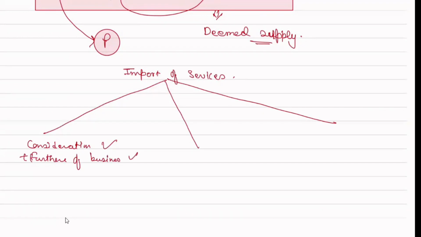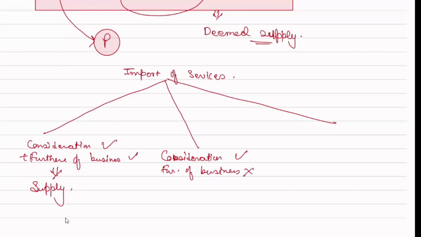Correct? Will it be supply? Import of service, sir, for consideration in the furtherance of business. Is it a supply? Yes sir, correct. It is a supply. Now next point. There is consideration, but there is no furtherance of business. Will it be a supply?